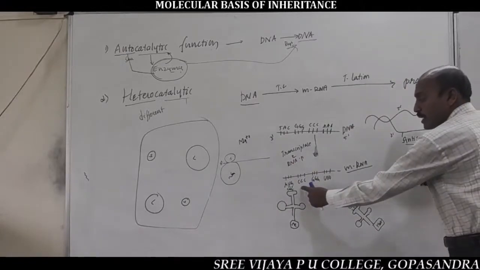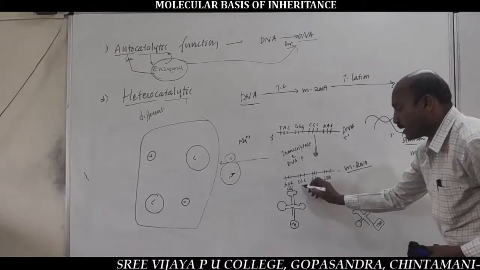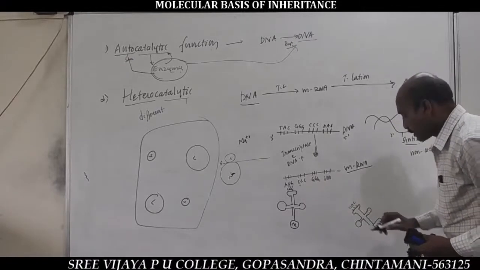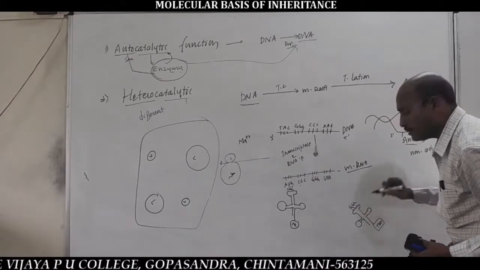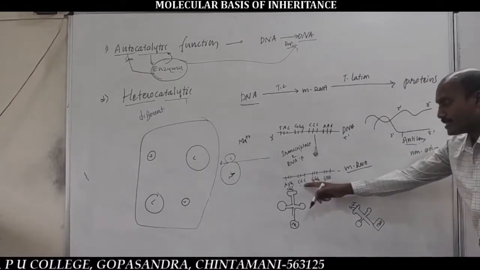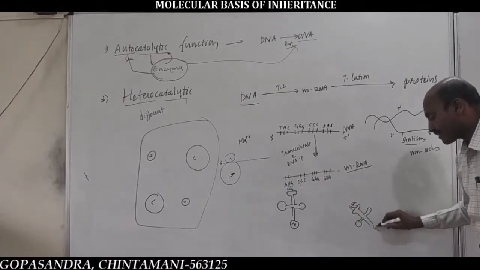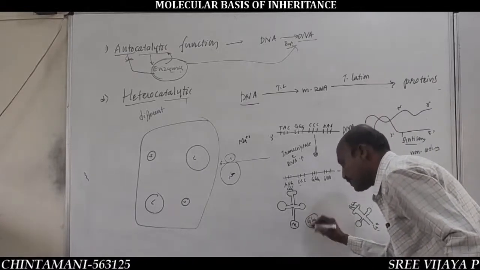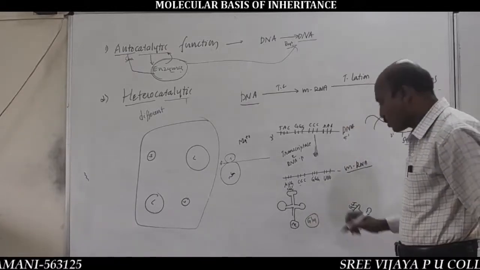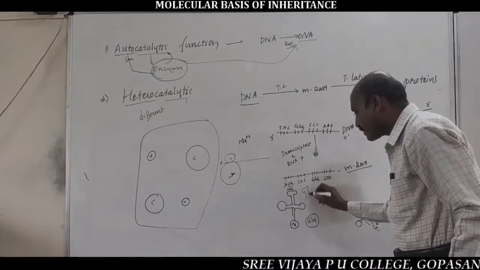So, first tRNA carries methionine amino acid, and the second codon is the CCC codon, with a tRNA containing GGG anticodon. Such CCC codon and GGG anticodon carries glycine amino acid, GLY. So, the second tRNA carries glycine amino acid.